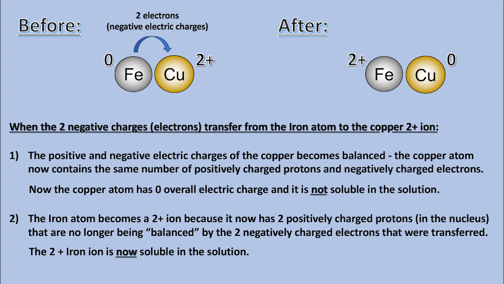2. The iron atom becomes a 2+ ion because it now has 2 positively charged protons in the nucleus that are no longer being balanced by the 2 negatively charged electrons that were transferred. The 2+ iron ion is now soluble in the solution.